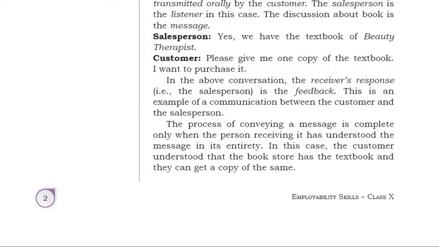In the above conversation, the receiver's responses to the salesperson are the feedback. This is an example of the communication between the customer and the salesperson. The process of conveying a message is complete only when the person receiving it has understood the message in its entirety. It is very important. Whatever message the sender is trying to send should be very clear, so that the person at the other end will understand.